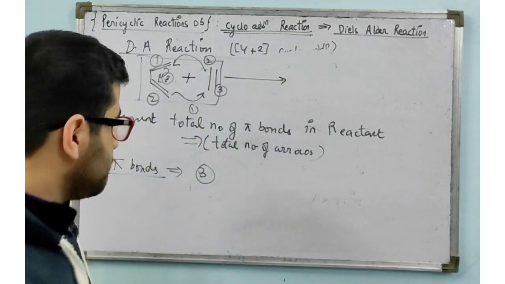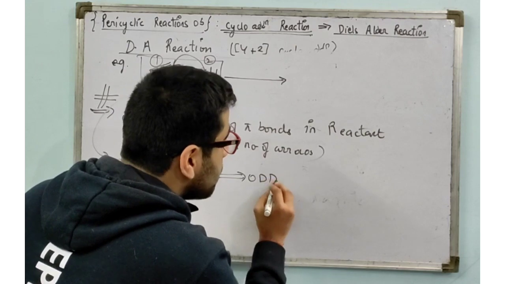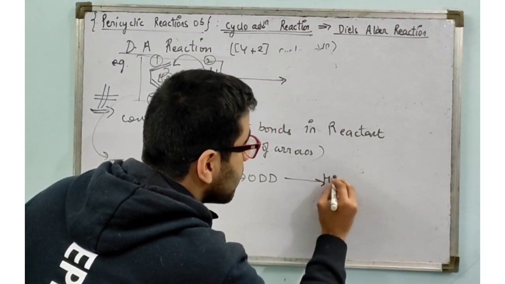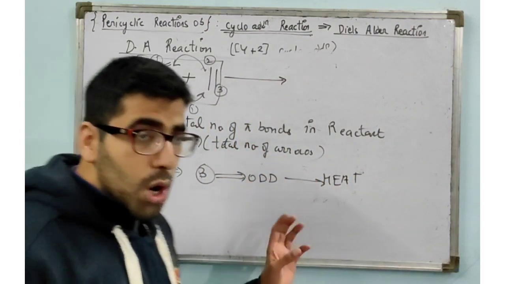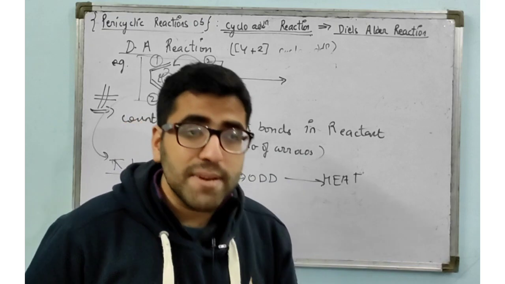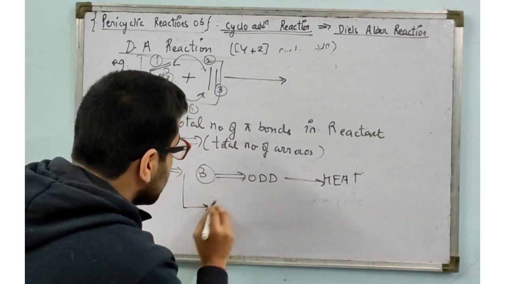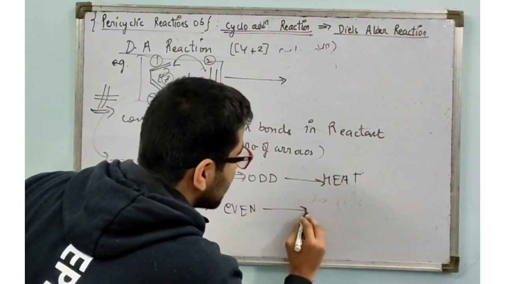Okay, clear? If this number comes out to be odd, then the reaction will take place in heat. If the total number of pi bonds is odd, the reaction will happen in the presence of heat. Now if this number comes out to be even, then obviously the other condition is light.